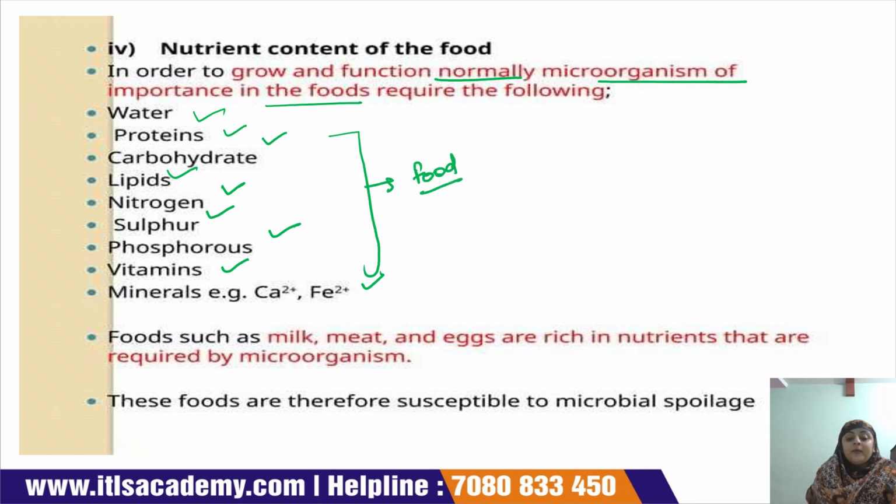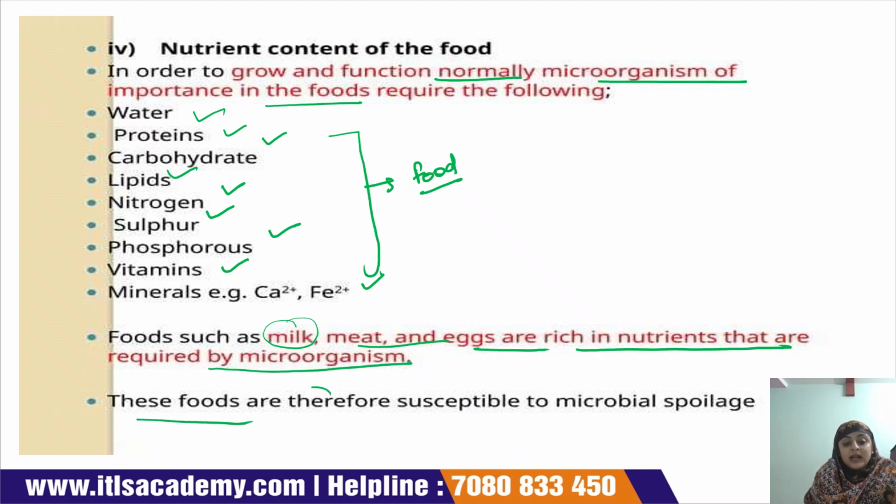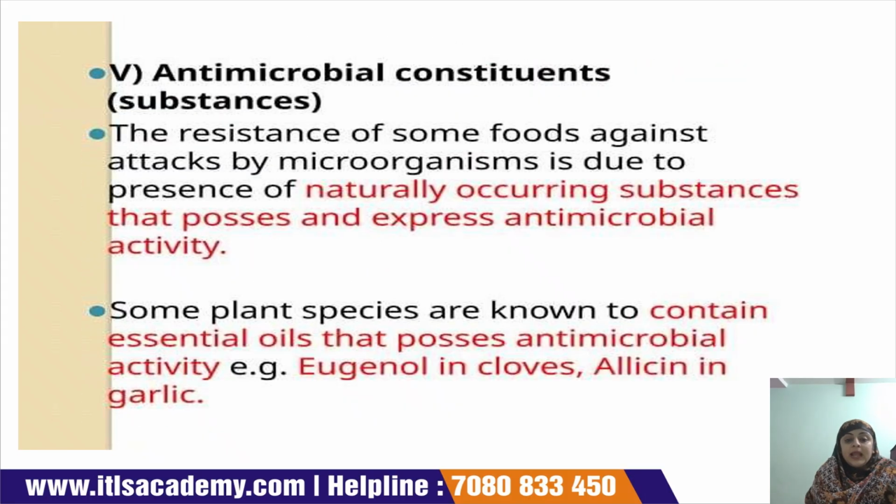Milk, meat, and eggs are rich in nutrients required by microorganisms. These foods are therefore susceptible to microbial spoilage.